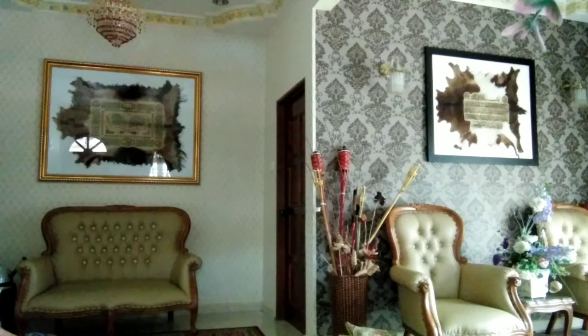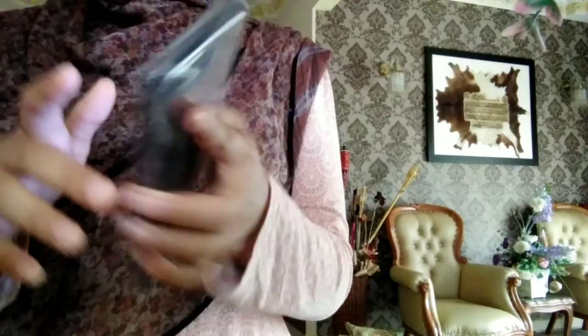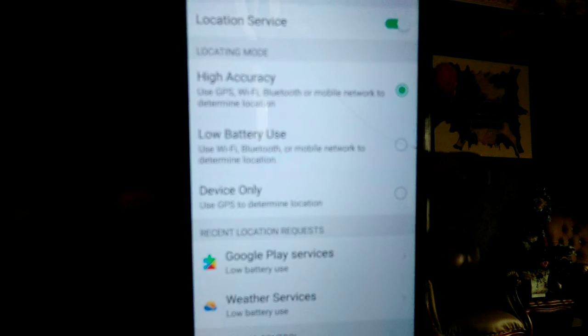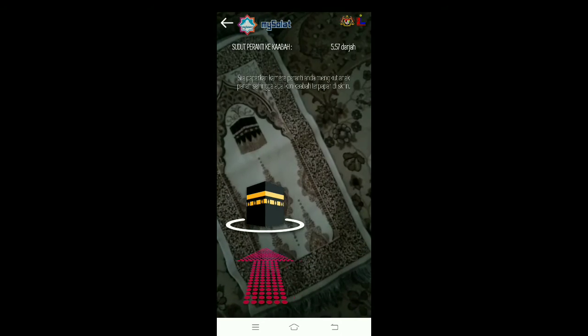Jakim also encourages us, when checking the Qibla direction, to place the mobile phone in line with the chest while standing to avoid electromagnetic influence. Users should be in the middle of the room to avoid any attraction of electromagnetic forces, either from iron-related materials or electric current, and avoid placing the mobile phone on the floor or near the walls of the room. Why do we have to be in the middle of the room? Because behind the wall there might be a material that consists of iron, like nails or piling of the house.